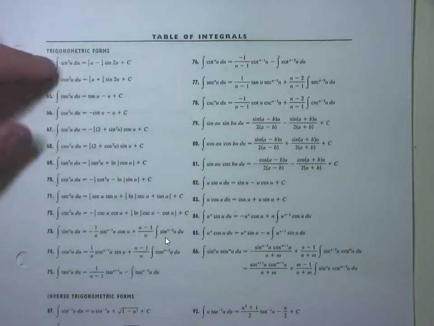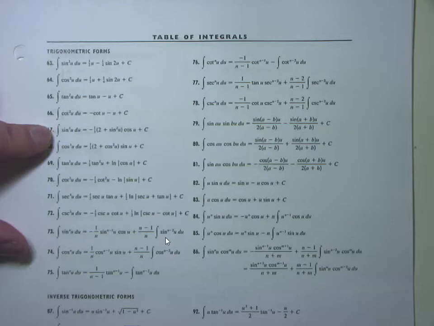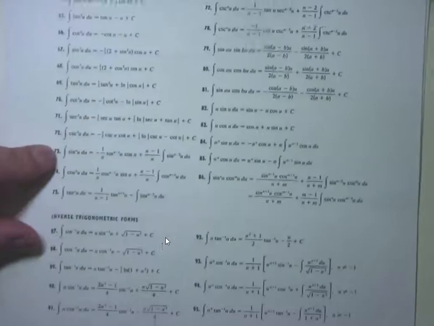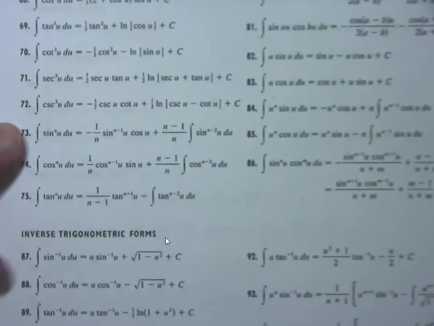Well, they got sine squared, they got sine cubed, and you keep on going, and what have they got up here? That's right, sine to the n. The formula number we're going to be using, and again, WebWork is going to ask you what formula number it is, is formula number 73 in terms of our textbook. Formula number 73. So, here we go.